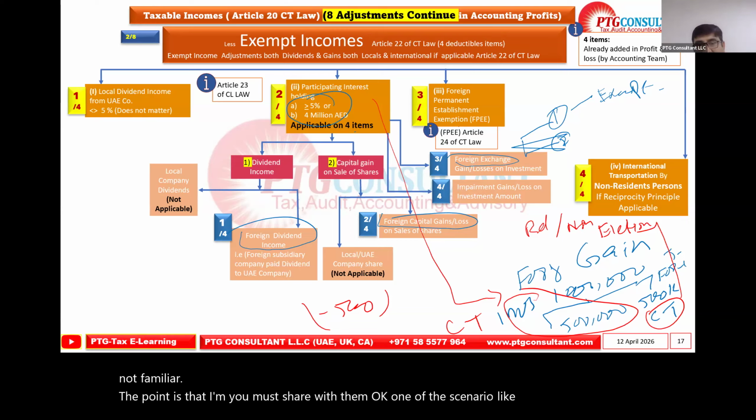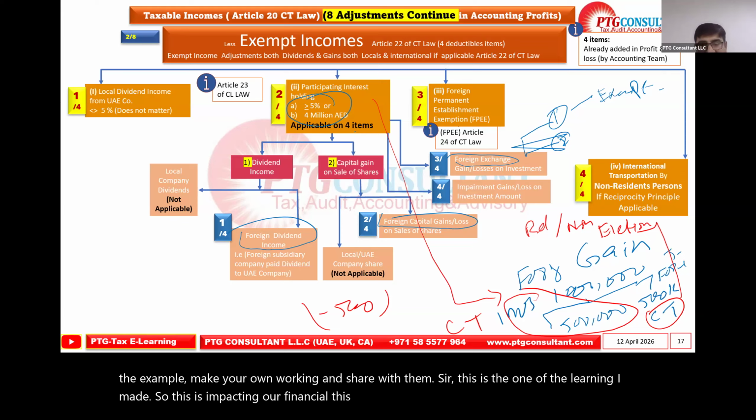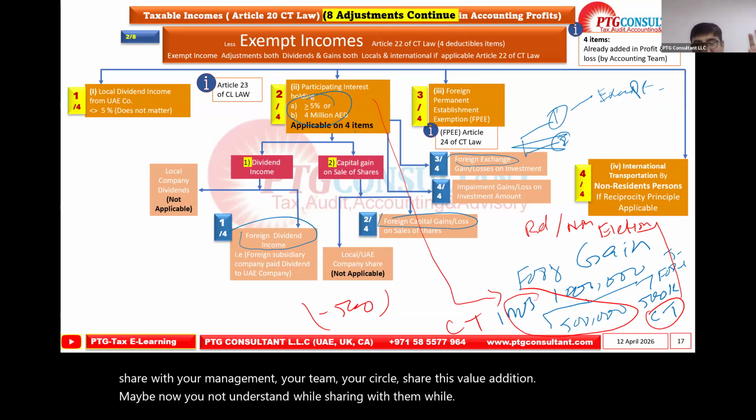Take the example, make your own working and share with them: sir, this is one of the learnings I made. So this is impacting our financials. This is value addition in whatever role you are. So share this value addition with your management, your team, your circle. Maybe now you do not understand, but while sharing and discussing with them, you will understand this concept.